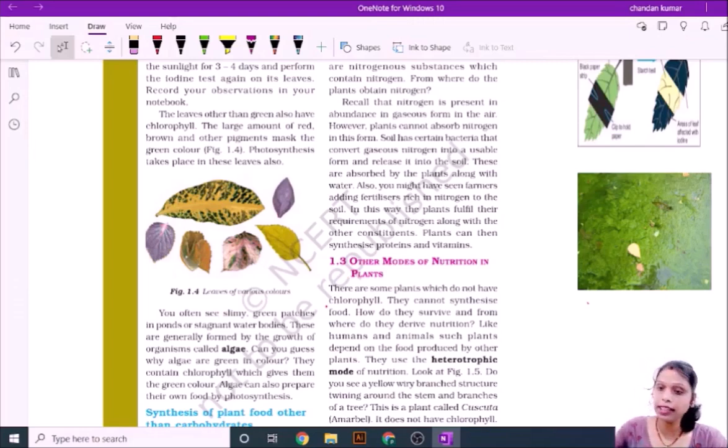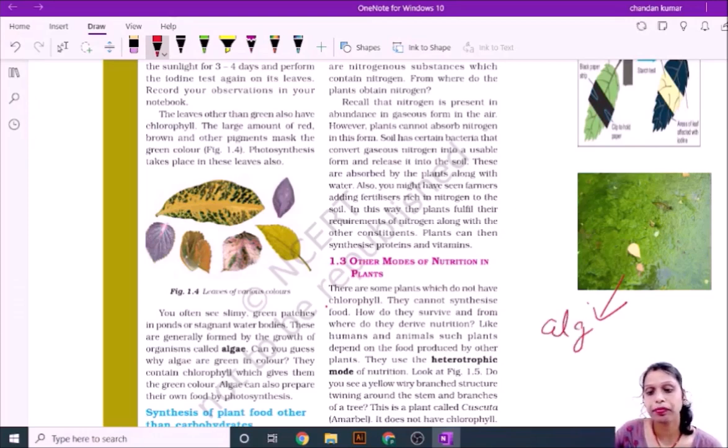Okay, you can see in day-to-day life that green patches can usually be found in ponds. What is this? This is the name of such materials that you can find in ponds, called algae. Okay. The color of algae is also green, and that's why the photosynthesis process occurs here.